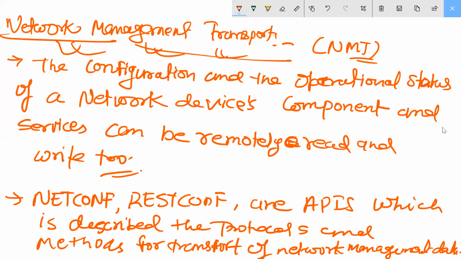Network management data. Okay. So what is happening here?